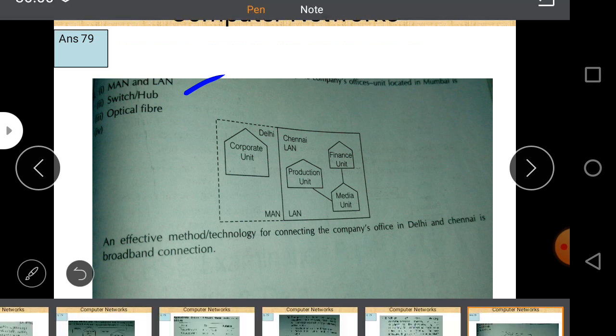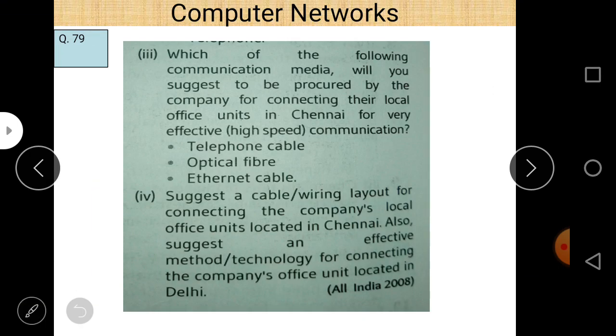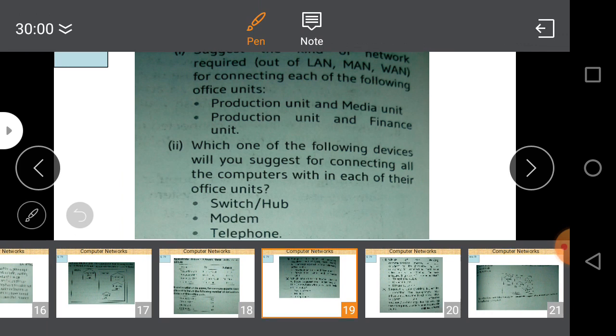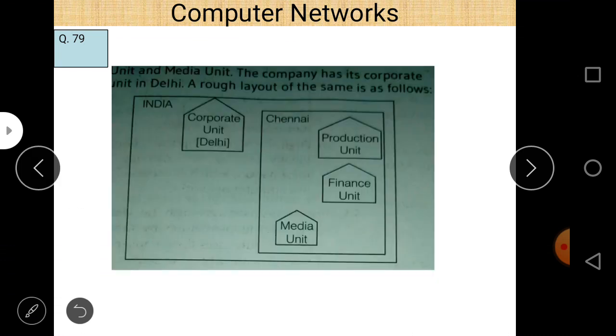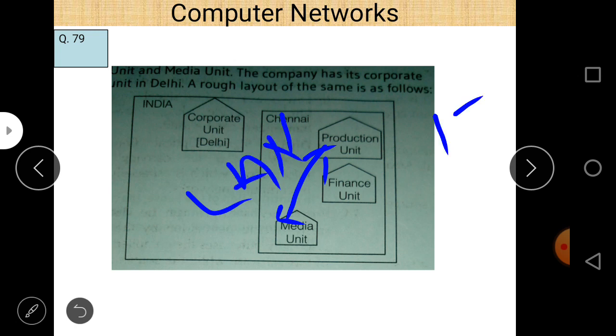MAN and LAN. Production unit and media unit: here the distance is up to 15 kilometers, and production unit and media unit both lie within the same city, Chennai, and Chennai is a metropolitan city, so you can use MAN.